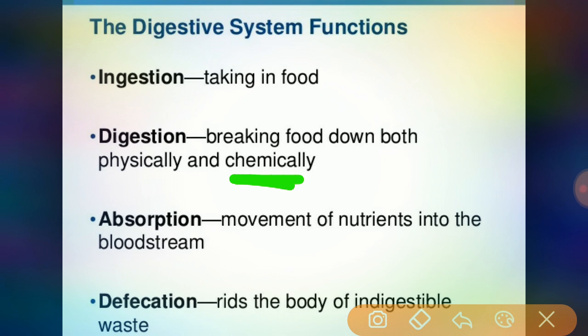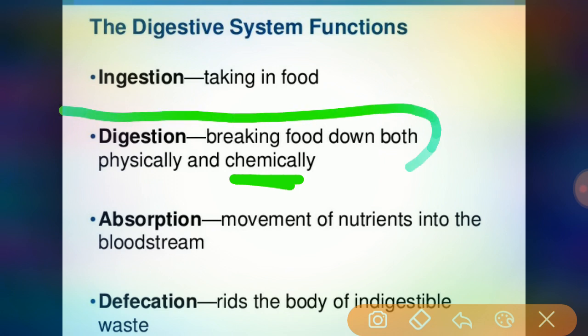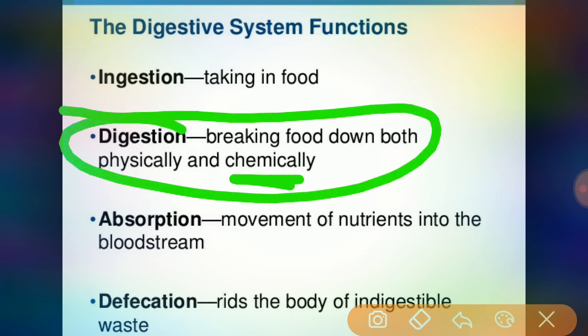In the digestion process, the digestive enzymes are produced by the salivary glands, the tongue also, the stomach, pancreas and small intestine. These catalyze the catabolic reactions, so the breaking down of food leads to catabolic reactions.